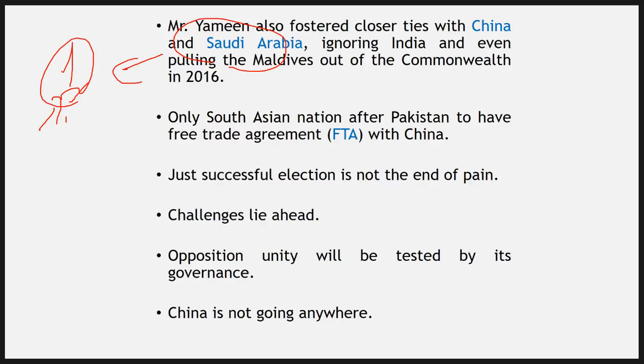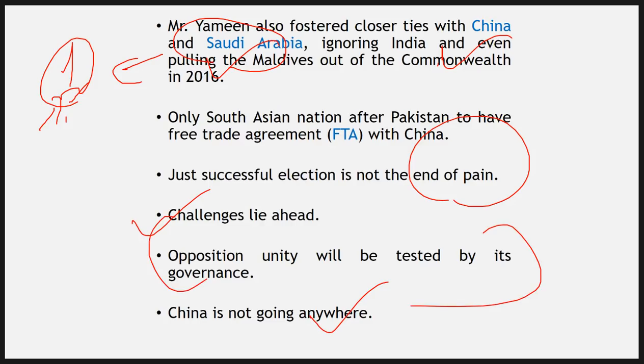We can get rid of all these pains that we had, or all these cracks that we have. It is time for us to cement our cracks, but we have to make sure that just a successful election is not going to end the pain. Challenges are there. You have the Saudi Arabia thing, you have China. China is not going anywhere, and the biggest challenge, I believe, is unity of opposition.